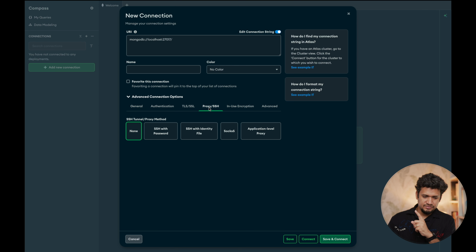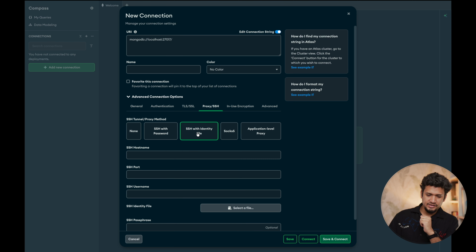proxy or SSH. We have not opened the port for our IP or any other IP because we want to connect directly with SSH using the identity file.